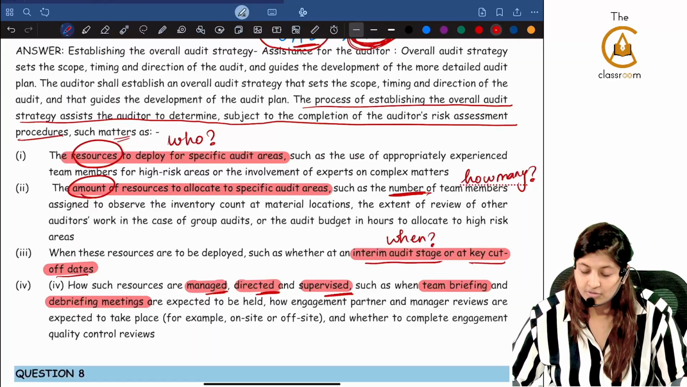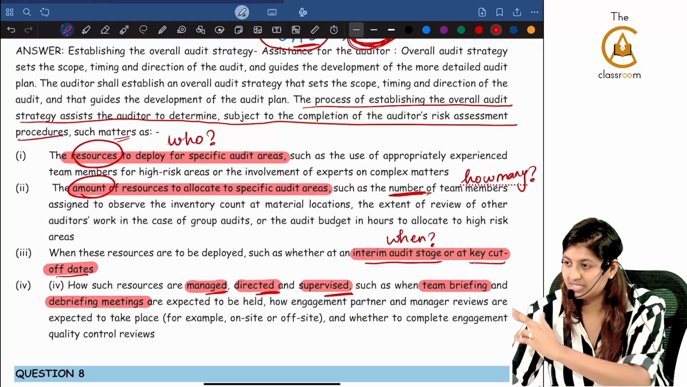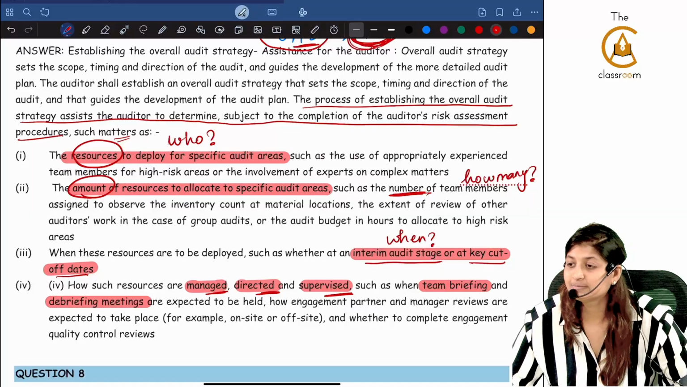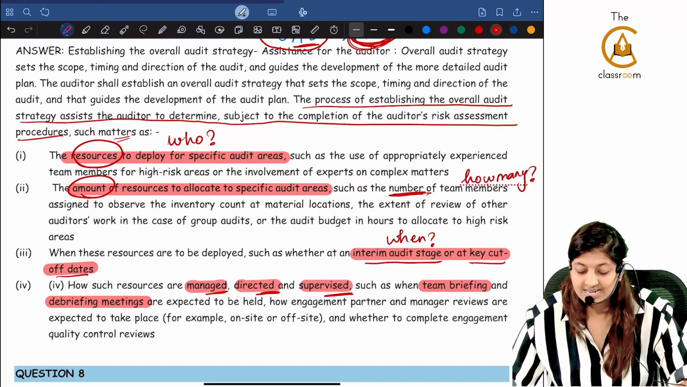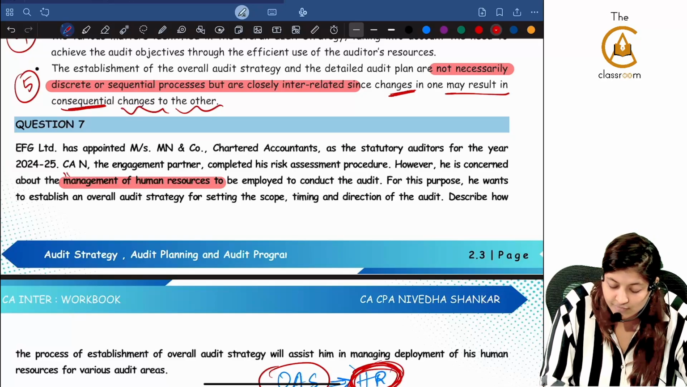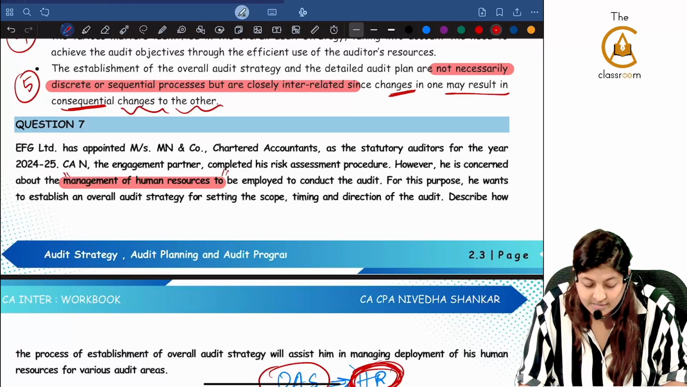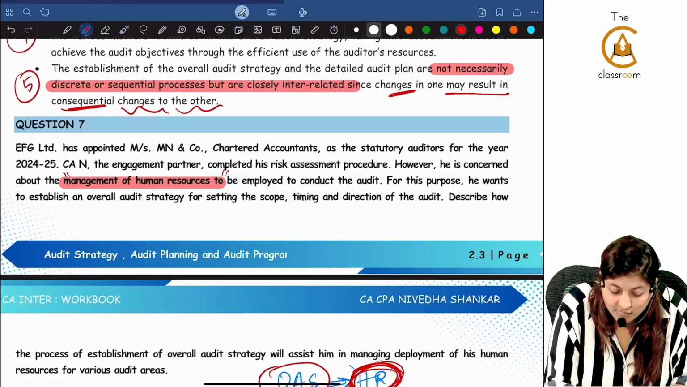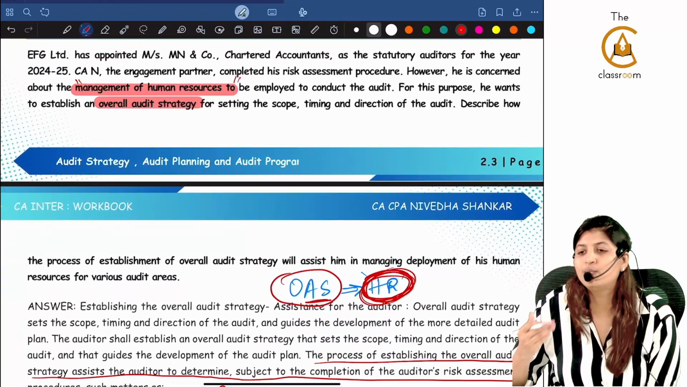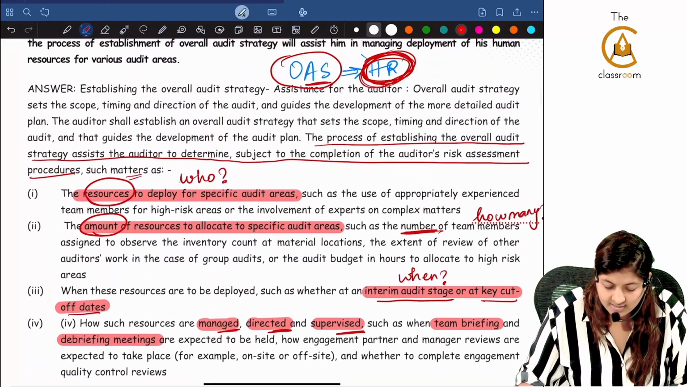Now, the first one you saw, I showed you for all the 5 points, under that what is there. Now you are reading a new one, overall audit strategy with respect to human resources. That is the keyword which is going to be there in the question. Management of human resources which is to be employed to conduct the audit. For this purpose he wants to establish an overall audit strategy. If these 2 words are there, these 4 points have to automatically flow through. Shall we go to the next question?